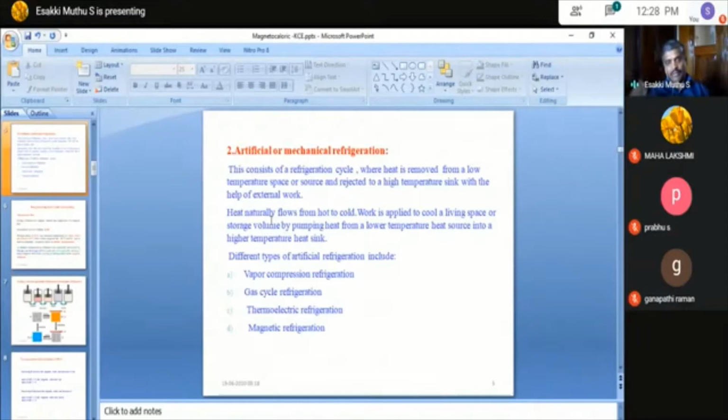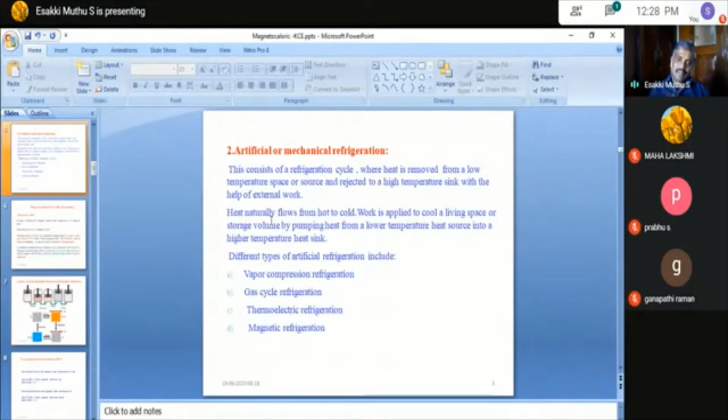So outside you will have a droplet, so that heat will come in terms of water or in terms of air. So there is a phase change. And another one is gas cycle refrigeration. The working principle is similar to vapor compression refrigeration, but in gas cycle refrigeration, no phase change occurs like liquid to vapor.